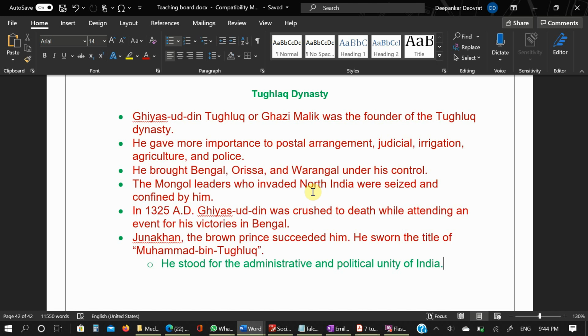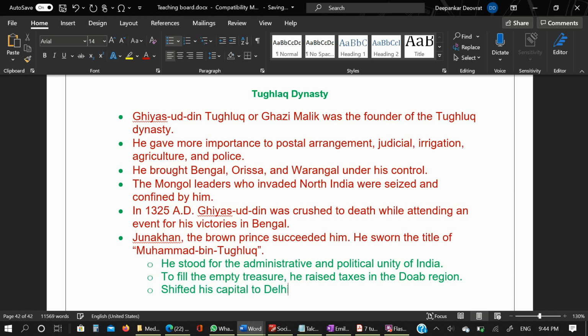So let me write: to fill the empty treasury, he raised taxes in the Doab region, and many people ran to the forest to avoid heavy taxes, due to which cultivation was neglected and severe food shortage occurred. And he shifted his capital from Delhi to Devgiri.